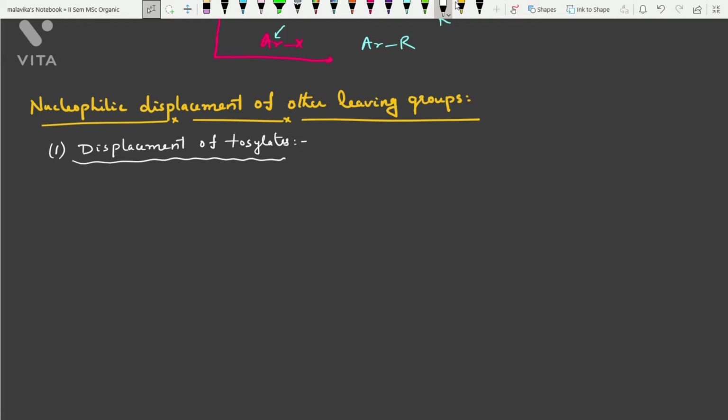Similarly, the nucleophilic displacement by lithium dialkyl cuprate reagents is possible with other leaving groups also. So in that we will see about tosylates. So tosylate means if you are converting ROH, it could be primary or secondary alcohol. If it is treated with tosyl chloride, you can convert this into ROTs, ROTs plus HCl.